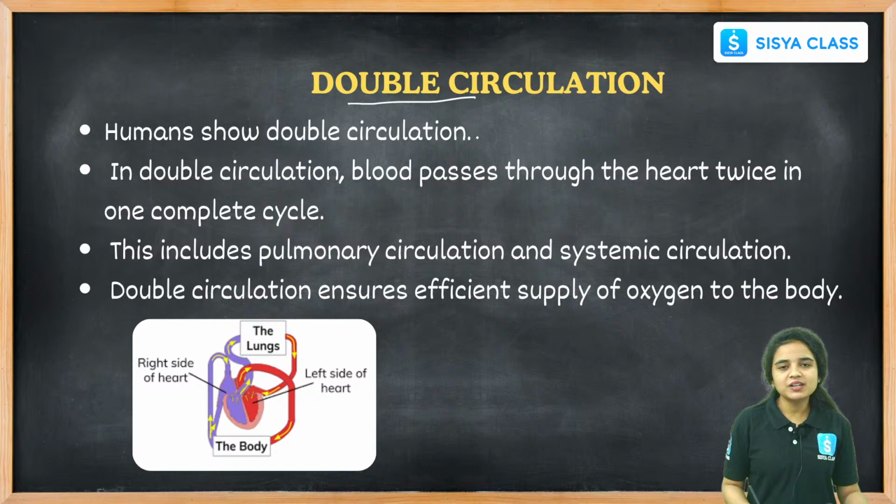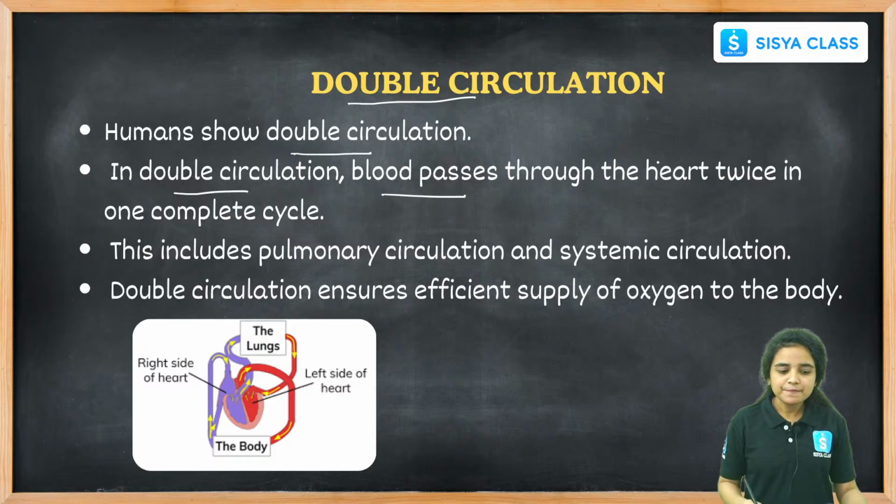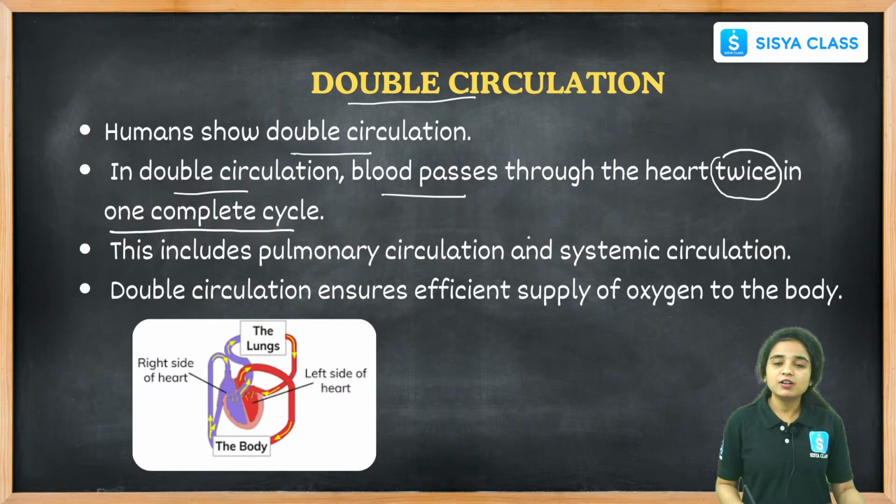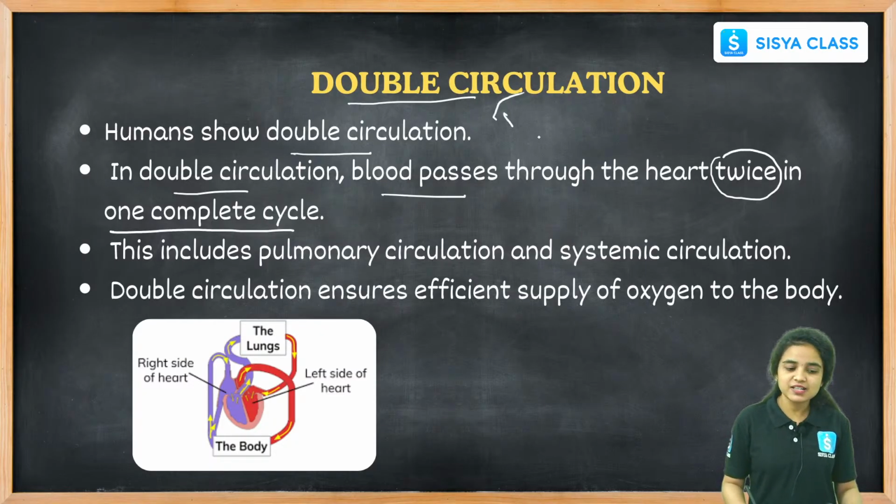And humans have a double circulatory system. Why do we call it a double circulatory system? Because in double circulation, blood passes through the heart twice in one complete cycle. How many times will it move? The blood will move through the heart twice in one complete cycle. Hence we call it a double circulatory system or double circulation.